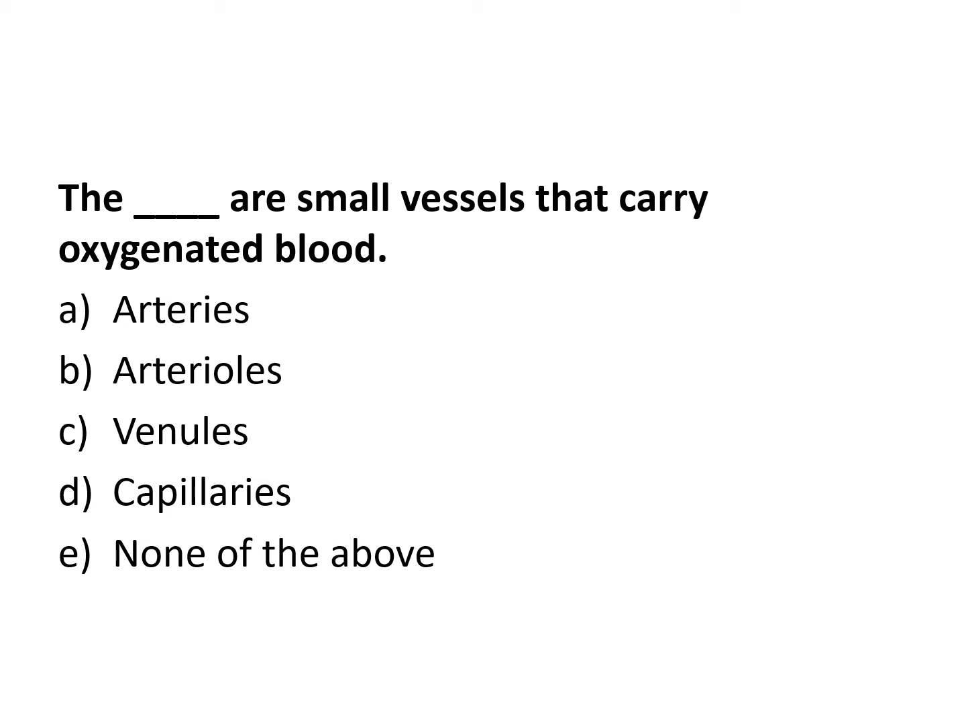The blank are small vessels that carry oxygenated blood. Small vessels. So arteries are the bigger ones. Arterioles get smaller and smaller. Capillaries are the exchange vessels.